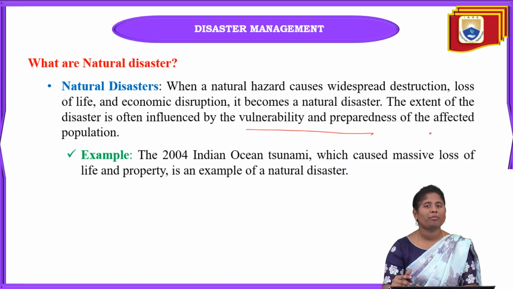We can't know in advance how much damage a disaster will cause; after it is completed, we have to analyze how much damage occurred in which area. The main example is the 2004 tsunami in the Indian Ocean, which caused massive loss of life and property. It is one of the biggest disasters we observed in the Indian Ocean.